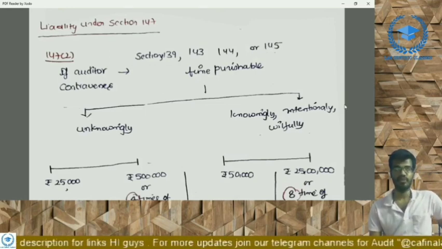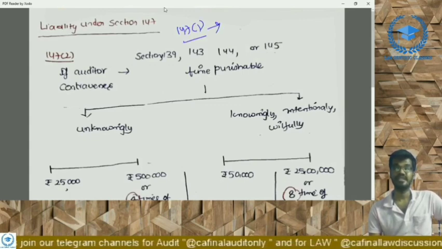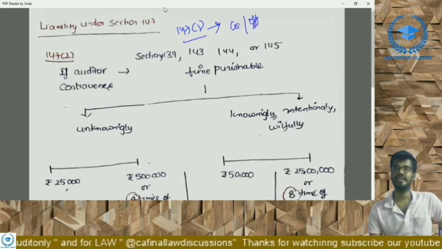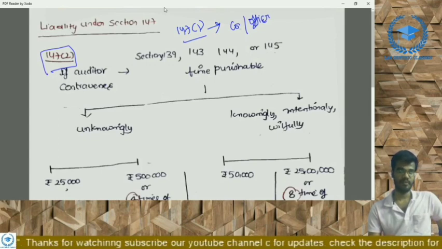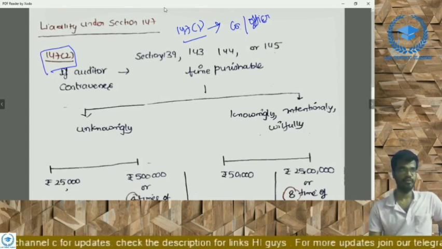What is 147? 147(1) deals with liabilities or the penalties for the company and officer in default, whereas 147(2) deals with the liabilities of the auditor. We are discussing the liabilities of the auditor, so we are concentrating on section 147 subsection 2.